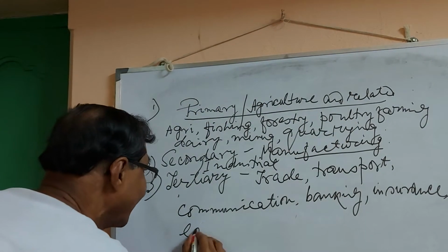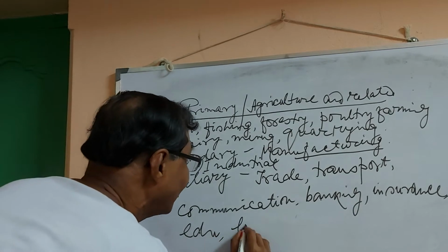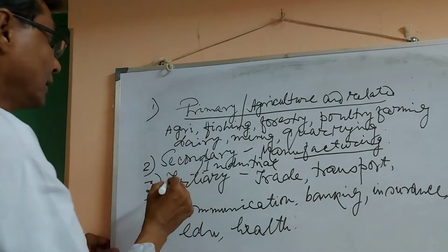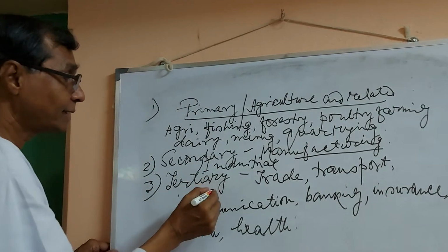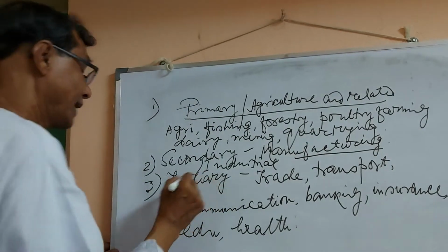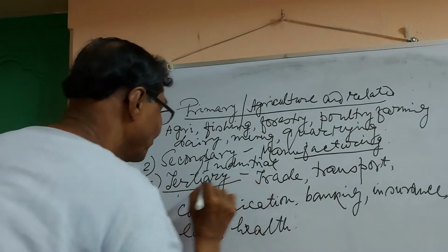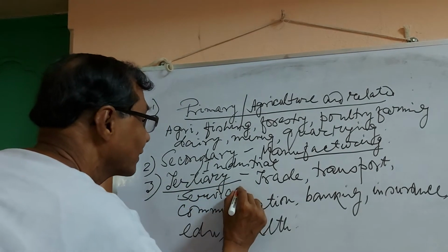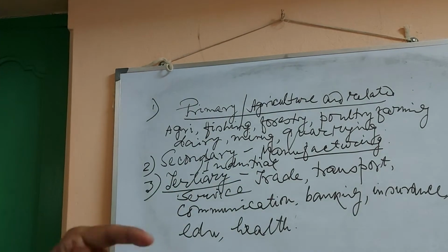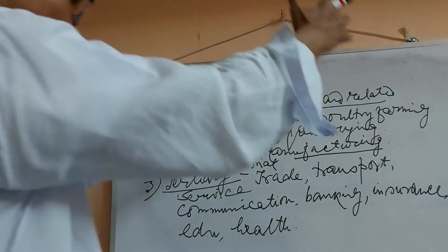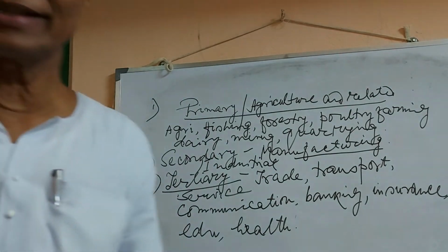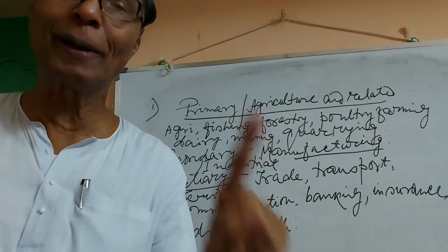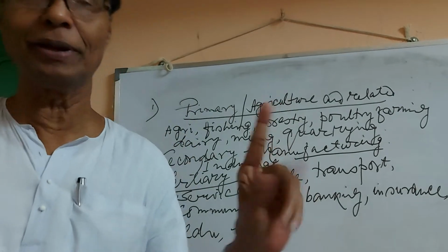Then come education, health. All these come under the tertiary sector. Tertiary sector has another name. What is the name? Yes, service sector. Alright. So please try to remember this so that you can identify each and every activity of each and every sector.